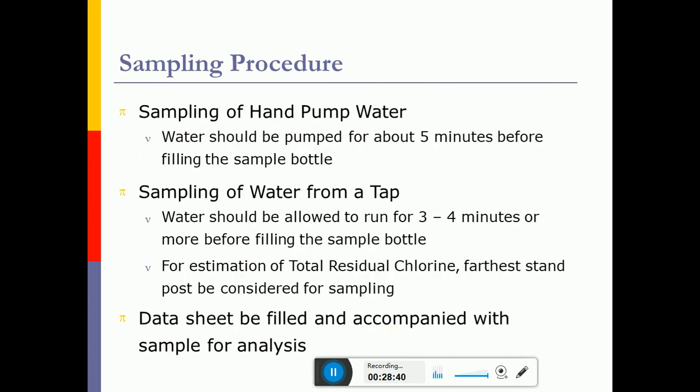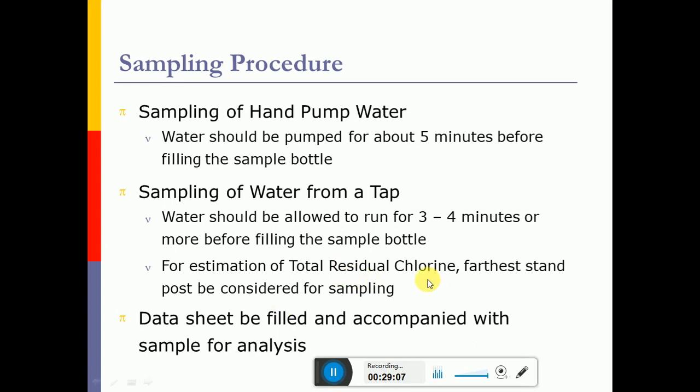And sampling from a hand pump. While collecting a sample from a hand pump from groundwater, the water should be pumped for about 5 minutes and allowed to run. Then we collect the samples, because sometimes some impurities might come and give interference for the analysis. If we are collecting the water sample from a tap, the water should be allowed to run for 3 to 4 minutes. Then we have to collect the sample.